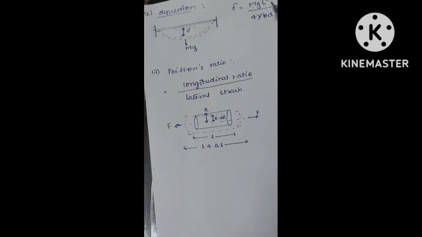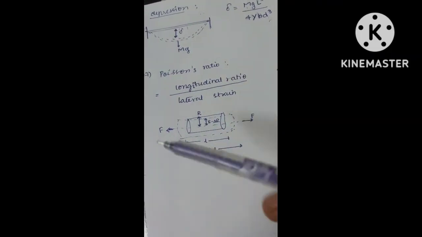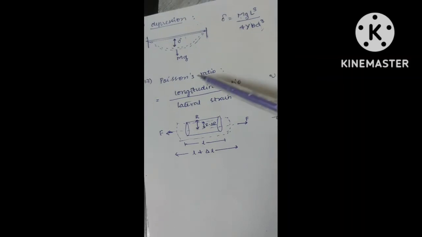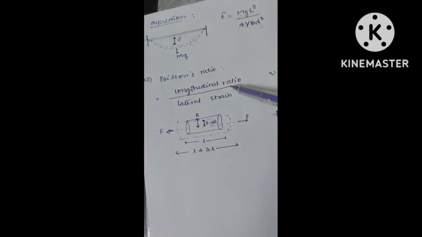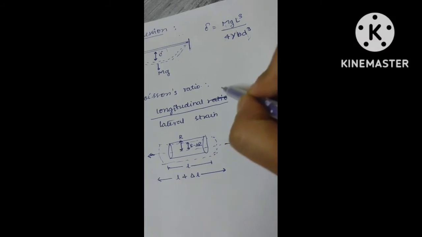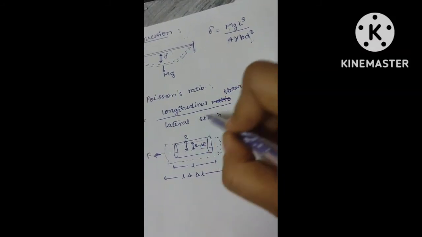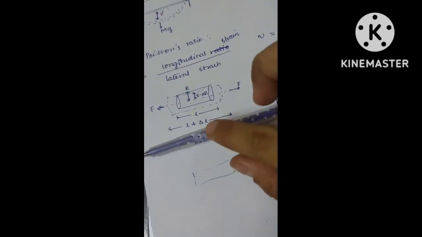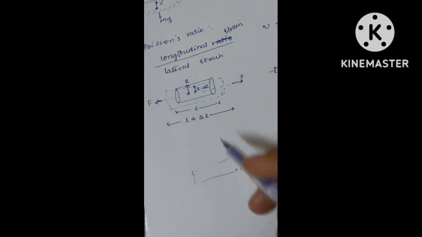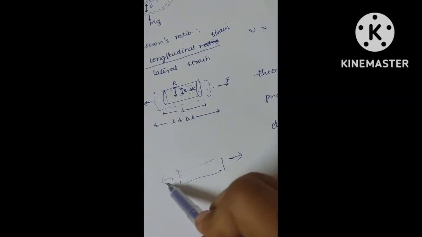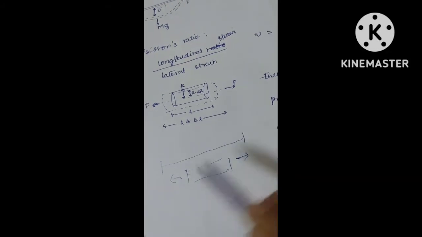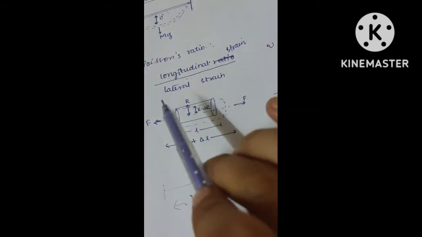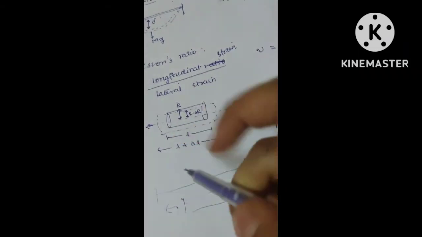Last topic, Poisson's ratio. Whenever they tell this Poisson's ratio topic, assume the chapter is completed. So we are done successfully with the chapter. Poisson's ratio is nothing but the ratio of longitudinal strain upon lateral strain. For example, this is your wire. If I am stretching this from both the sides, what will happen? Its length will increase, right? If length is increasing, longitudinal strain can be seen. If length is increased, what will you think?